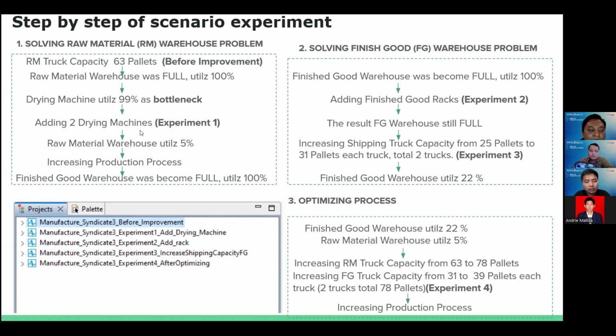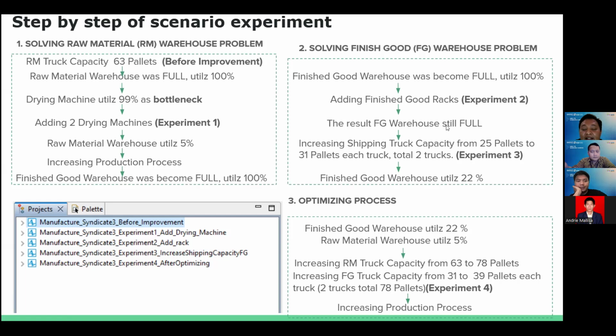In experiment one, we added two drying machines and the utilization decreased drastically to 5%. With the added drying machines, production also increased, and the finished good warehouse became full. So we did the experiment of adding racks to the finished good warehouse.